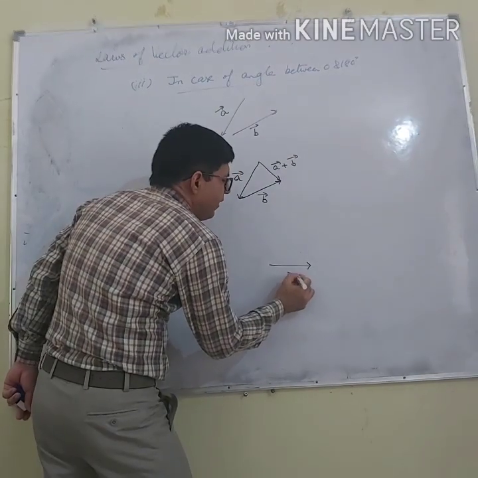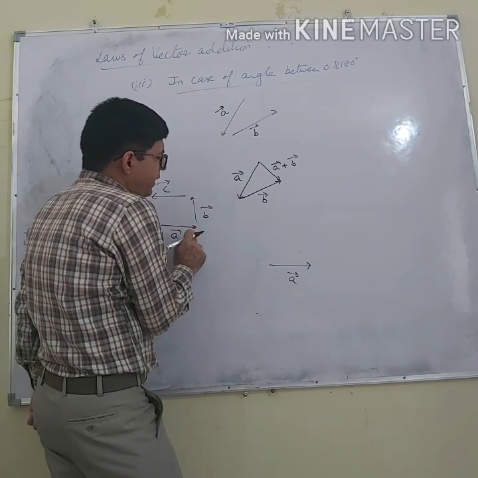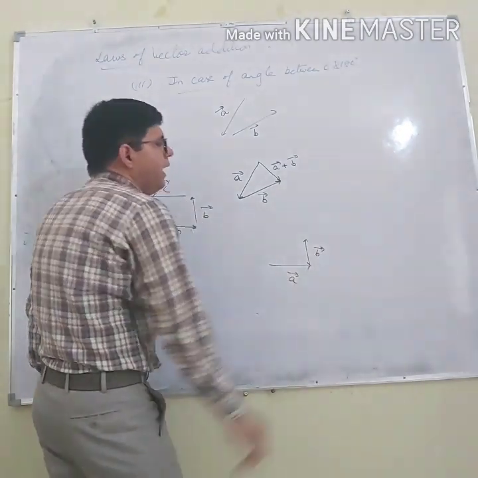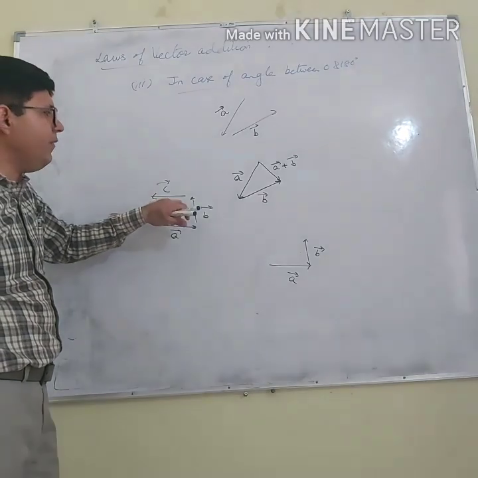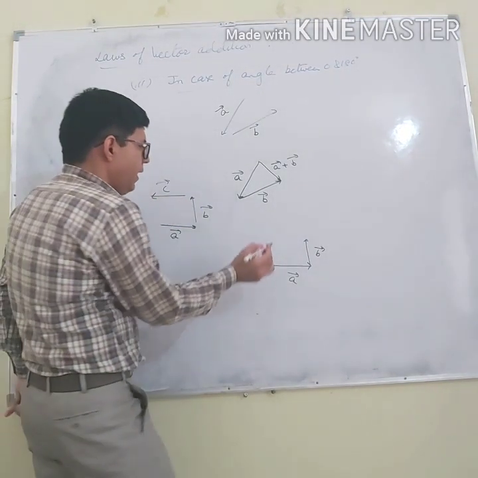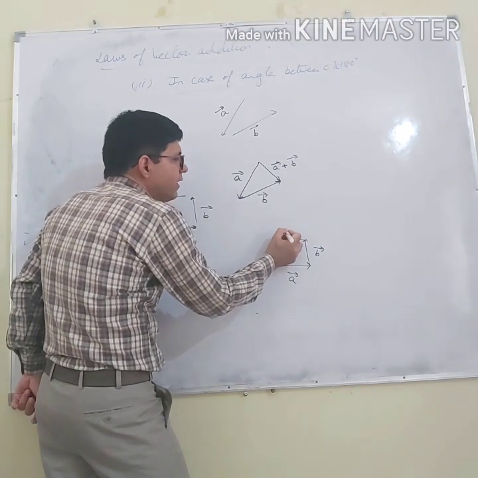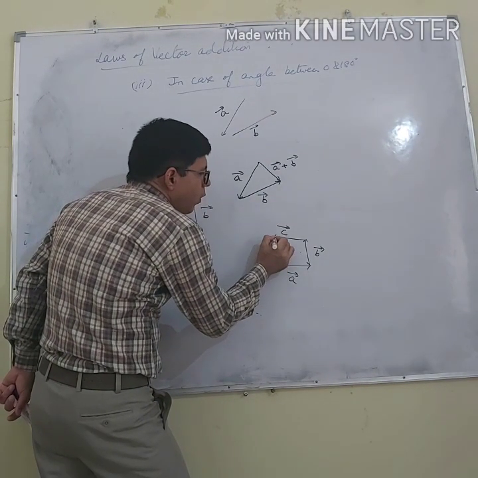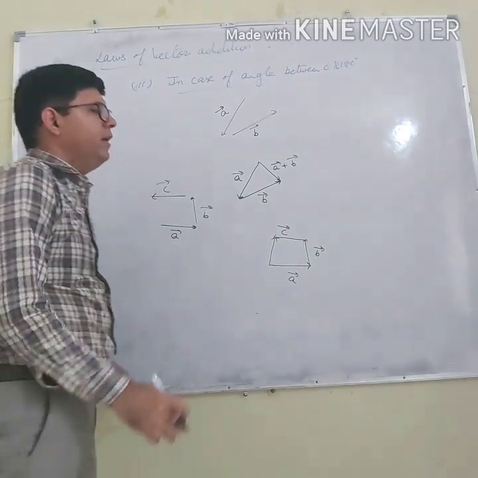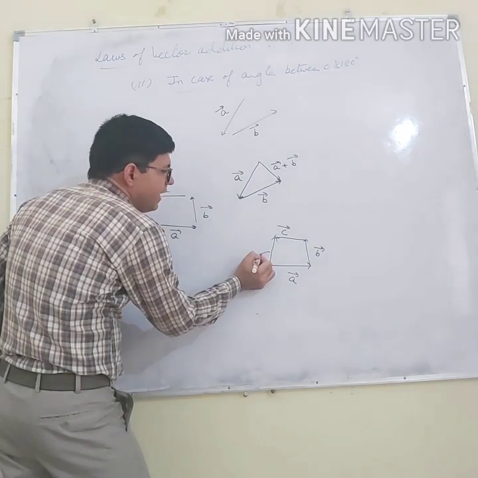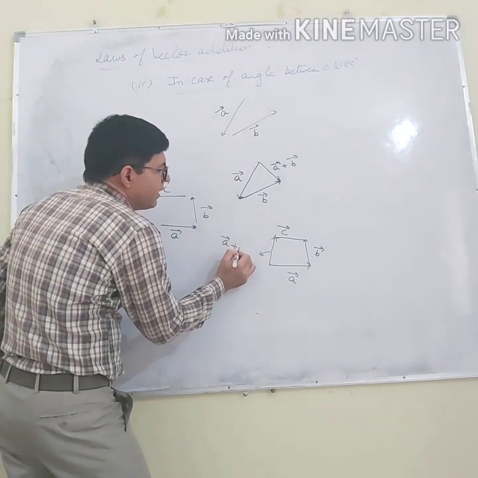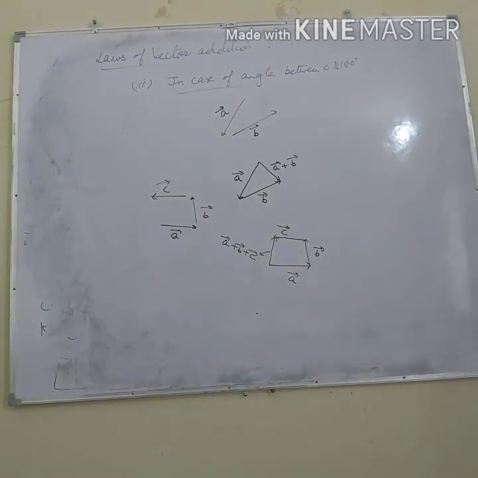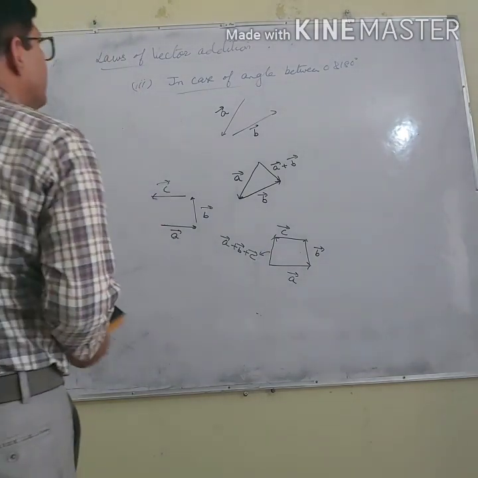I will take vector A, and on the arrowhead of vector A, I will place the tail of vector B. Let us say this is vector B. Vector C, I will again place the tail of vector C over the arrowhead of vector B. So this is vector C. Now the vector starting from the tail of vector A to the arrowhead of vector C gives the resultant of A, B, C, that is the sum of A, B, C. Then this vector is vector A plus vector B plus C. This is the addition of vectors by geometrical method.